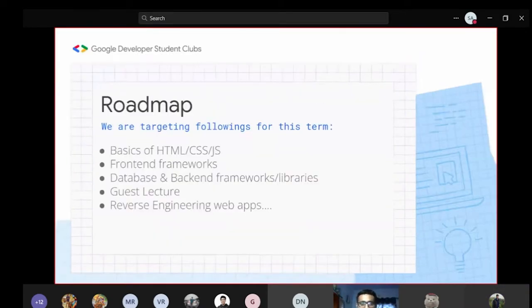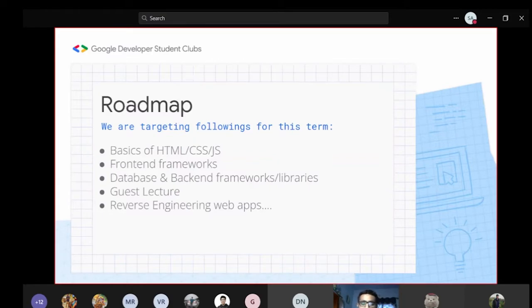For this entire term, what we are going to target is, initially, HTML, CSS, and JS, which we considered the most basic step. So we thought to cover it in one or two sessions. Then we are going to target front-end frameworks such as React.js. We are also going to cover databases such as MongoDB, and integrate them with the backend using frameworks such as Express.js or libraries.